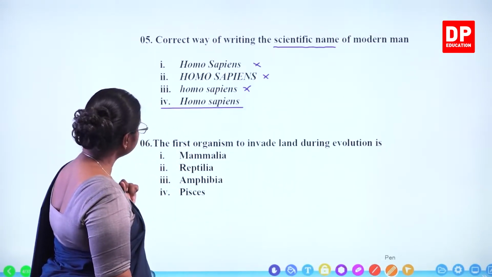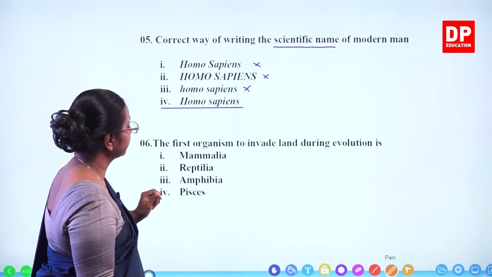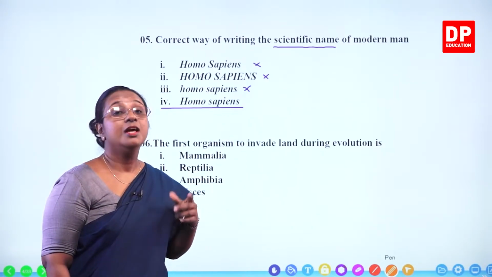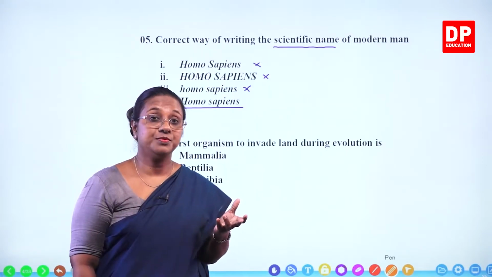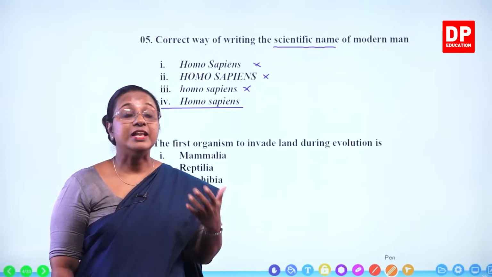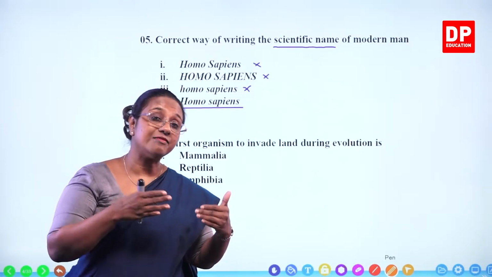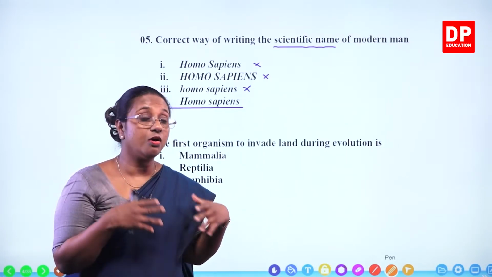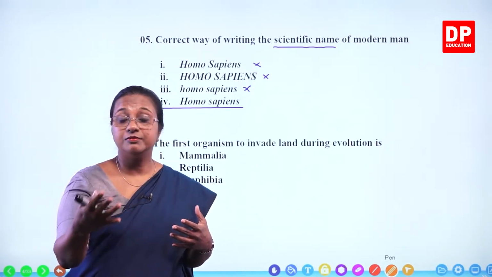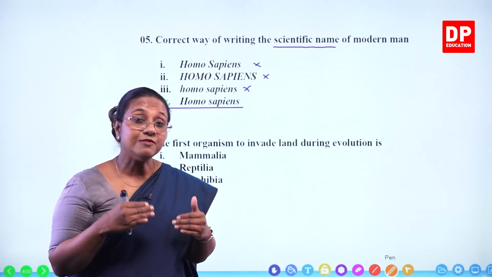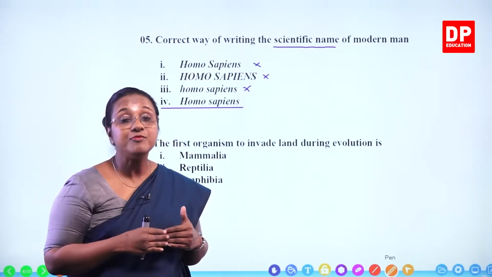Then we have the sixth question, the first organism to invade land during evolution. What is the organism? You can remember the vertebrates. When it comes to vertebrates, we have the Pisces, fishes who live in sea or water, aquatic water, fresh water, marine water, any aquatic environment. Then from fishes, it is amphibians.